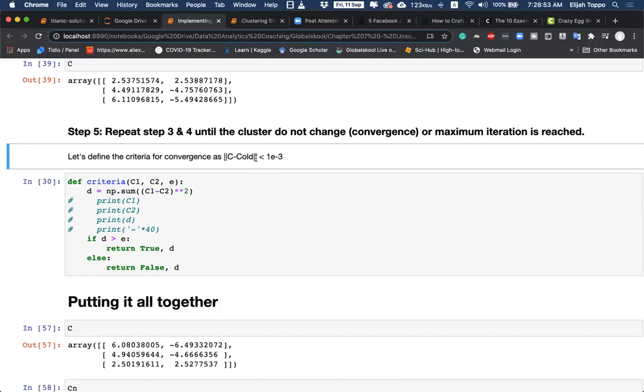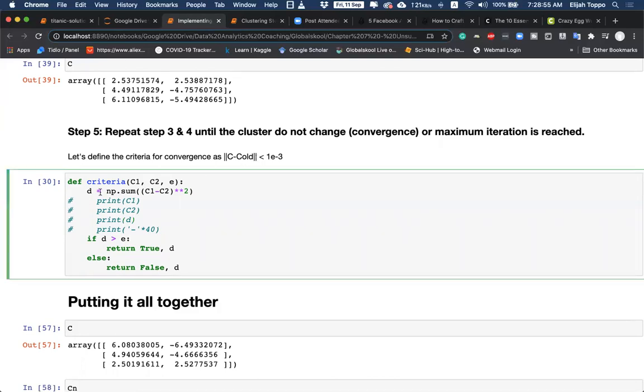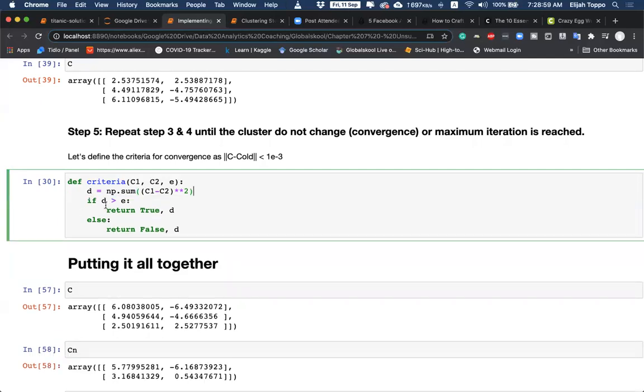Okay, so for that, let us simply create a simple function, for which I need the new centroid, the old centroid, and the threshold value. We say that the distance between these two centroids is basically C1 minus C2, the sum of the squared errors. In fact, I can also do np.sqrt on this, the square root of the sum.